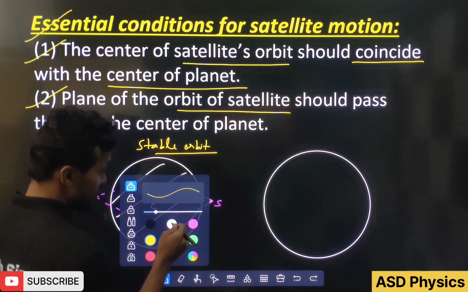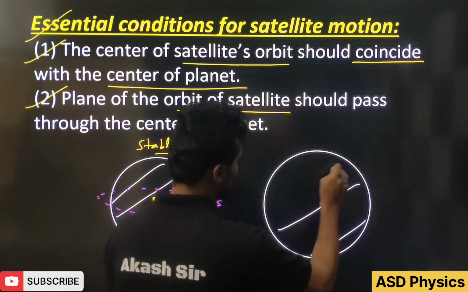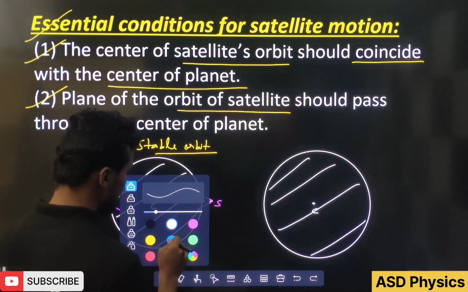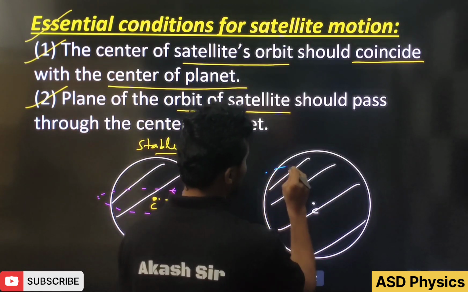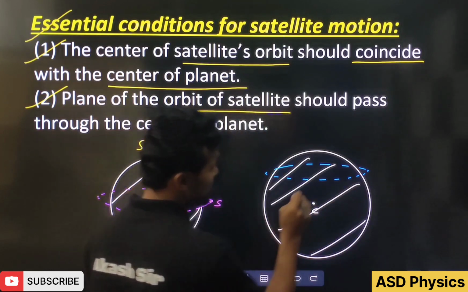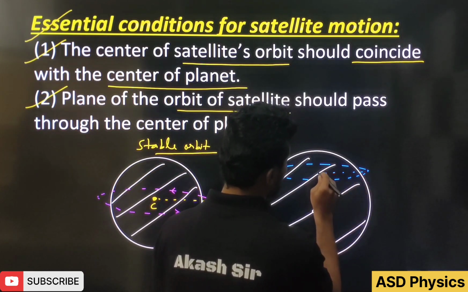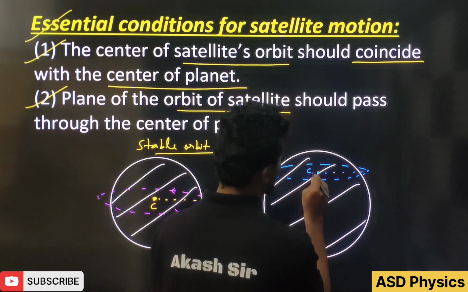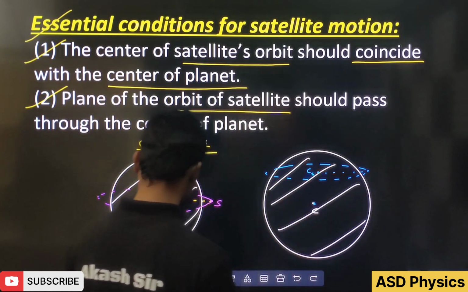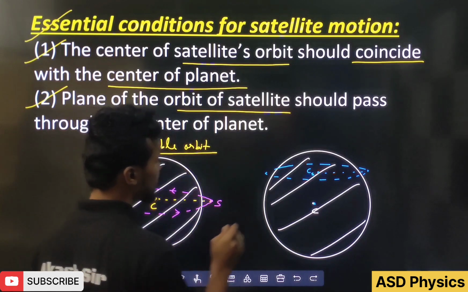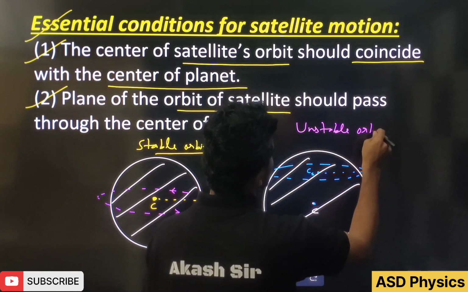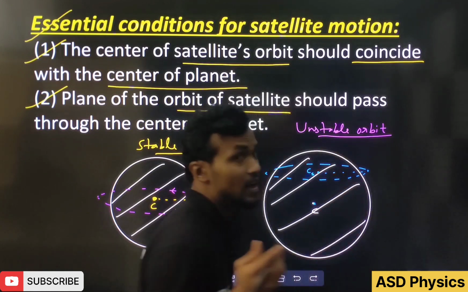Similarly, in the second situation, here also there is a planet with its center. Now let's take the satellite revolving like this. If we see the center of the orbit of the satellite, this center and the planet's center are not coinciding. In this situation, this is called an unstable orbit. The satellite can never revolve in an unstable orbit.